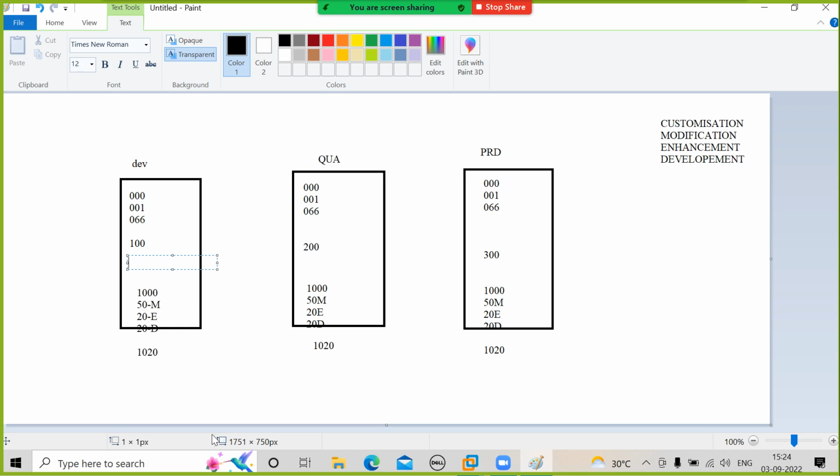I'll tell you how. For example, I am using only one hardware for development, quality and production. That means your development users, quality test users, production users and end users are all logging into the same system, so the burden is more, and all your development, quality and production data are on the same system.